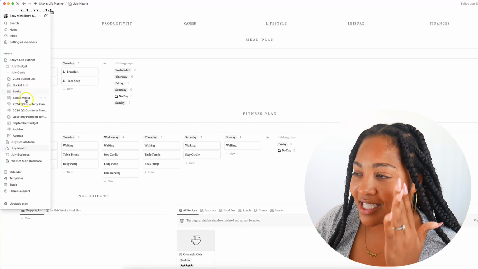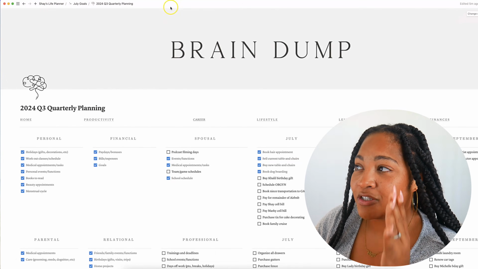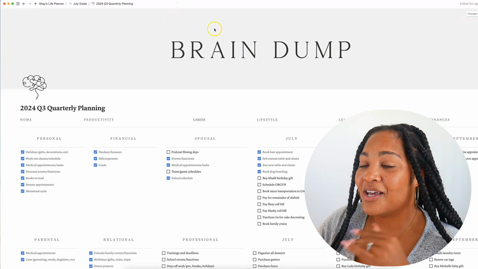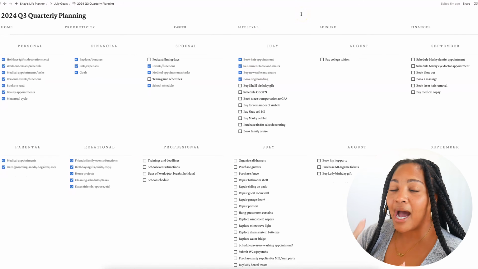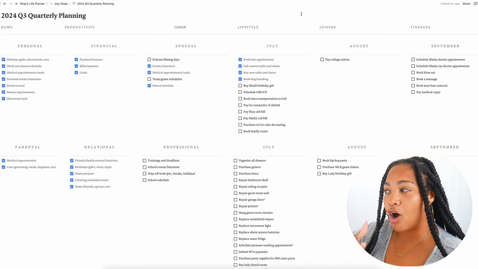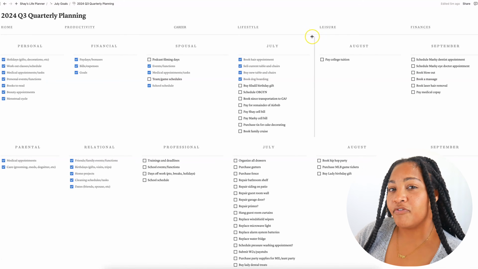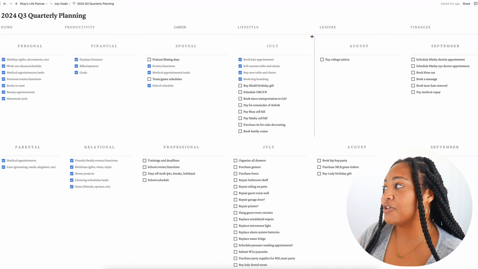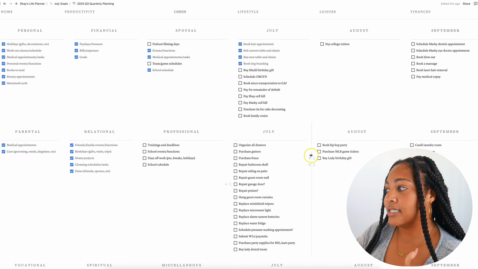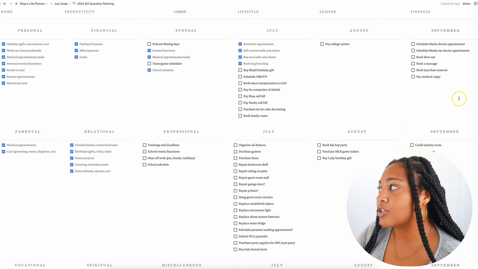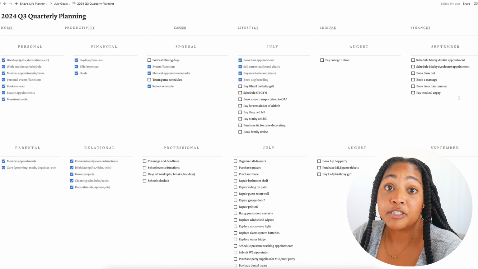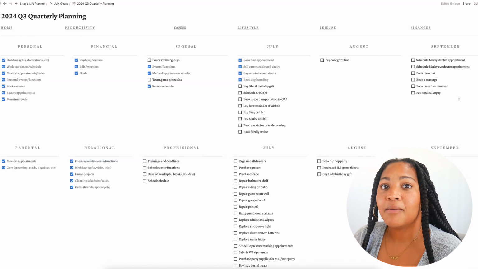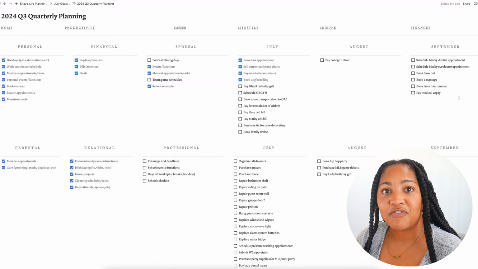But let me show you what I have done. My mind is blown. First of all, I'm kind of finished with this, but let me walk you through. Let's start with the change that I've made. So for whatever reason, my to-do list was getting very long for one particular month. If you saw the page before, you would see that the task list was already a decent length, and it just kept getting longer and longer. So I was like, let me just break up the tasks into multiple columns. And then I thought, let me just break up the tasks into specific months.